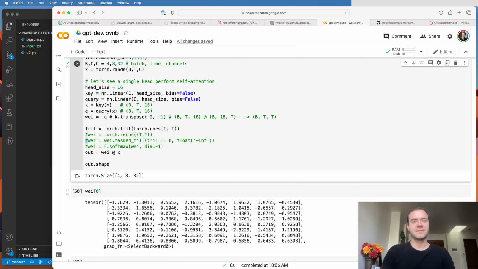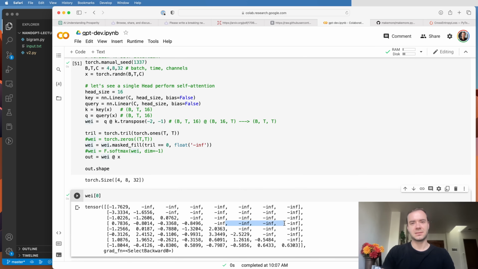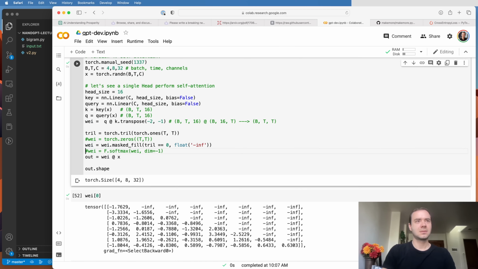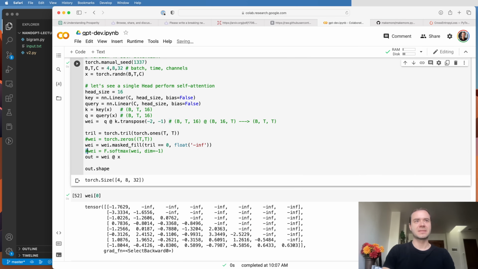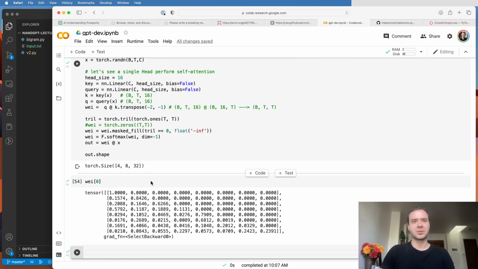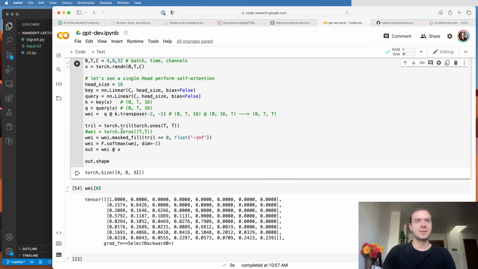But now, if I'm the 5th node, I will not want to aggregate anything from the 6th node, 7th node, and the 8th node. So actually we use the upper triangular masking. So those are not allowed to communicate. And now we actually want to have a nice distribution. So we don't want to aggregate -0.11 of this node. That's crazy. So instead we exponentiate and normalize, and now we get a nice distribution that sums to 1. And this is telling us now in a data-dependent manner how much information to aggregate from any of these tokens in the past. So that's wei, and it's not zeros anymore, but it's calculated in this way.